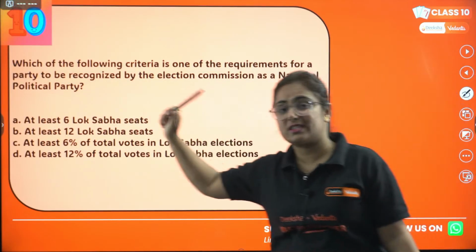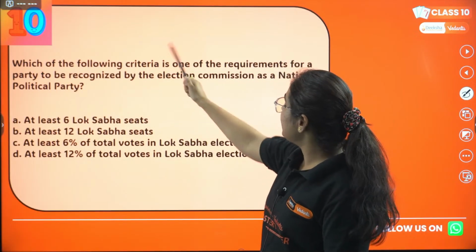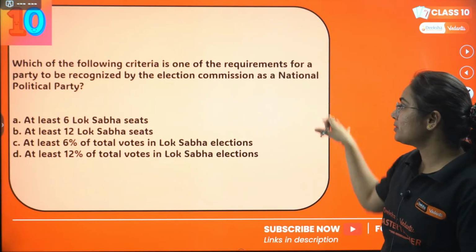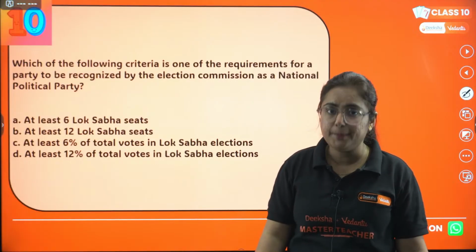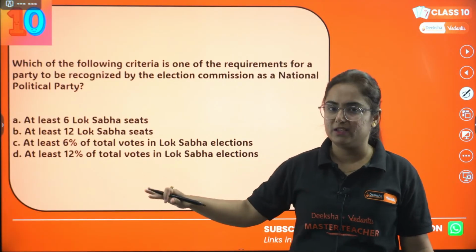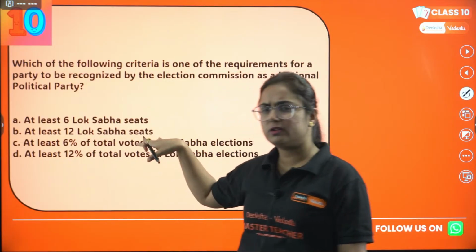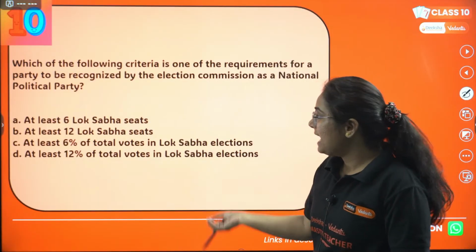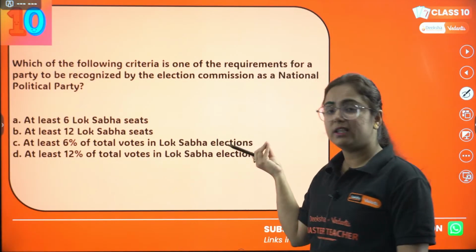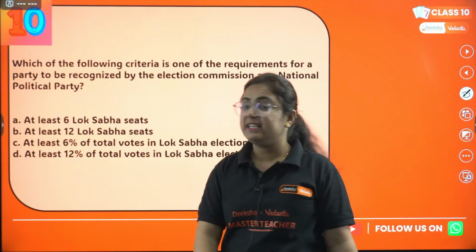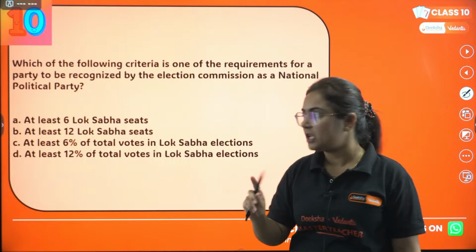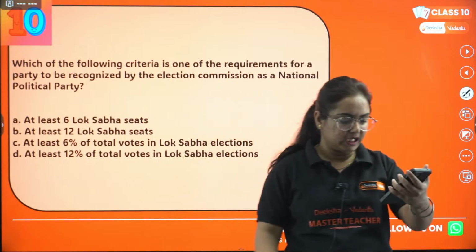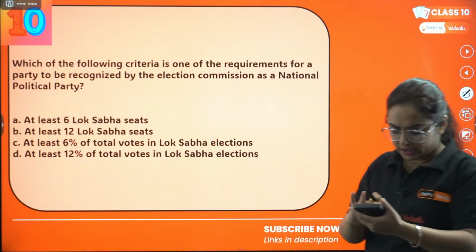Moving to the next one, that is the 10th question of the day. Which of the following criteria is one of the requirements for a party to be recognized by the Election Commission as a national political party? Very easy, just a factual question. Option A, at least 6 Lok Sabha seats. Option B, at least 12 Lok Sabha seats. Option C, at least 6% of total votes in Lok Sabha elections. And D, at least 12% of total votes in Lok Sabha elections. Sorry, my bad. Give me the correct answer here.